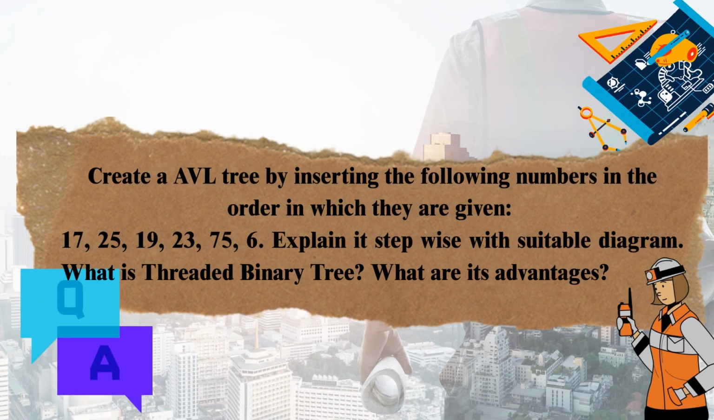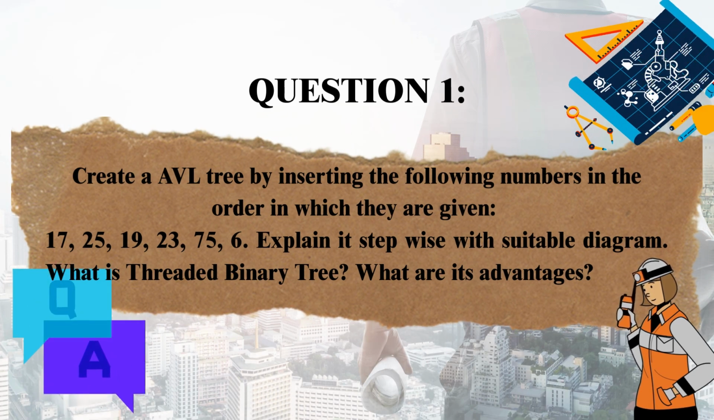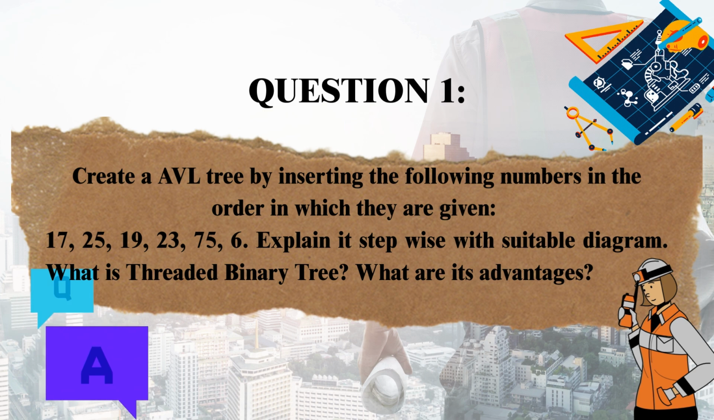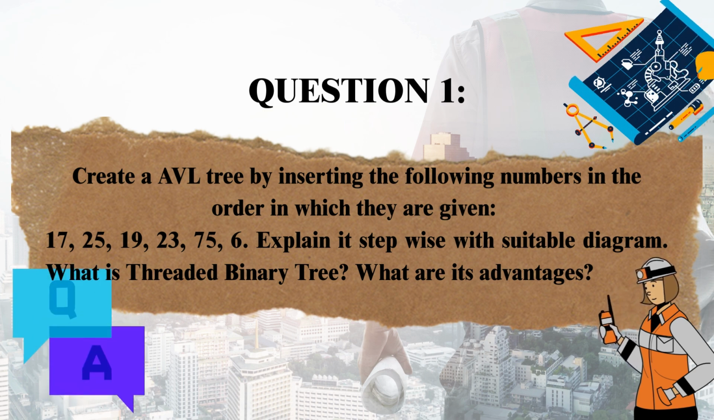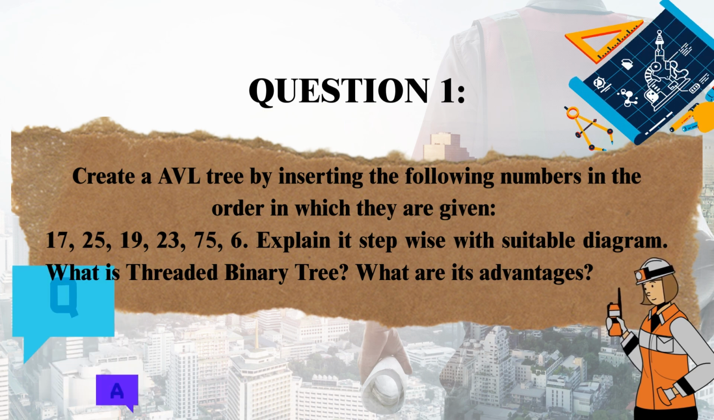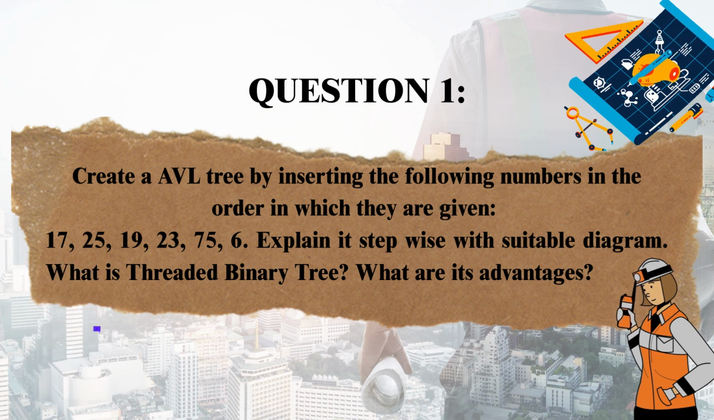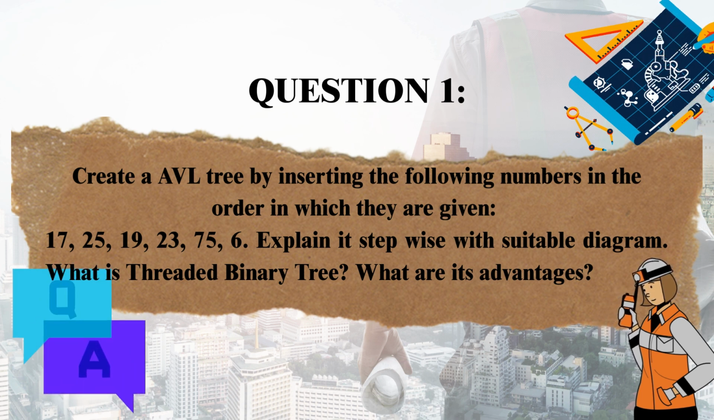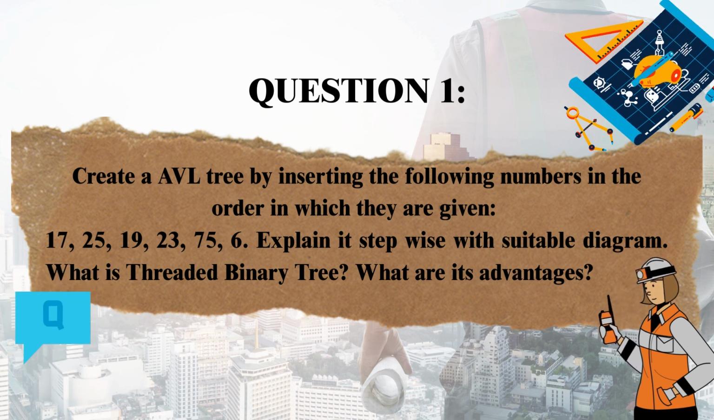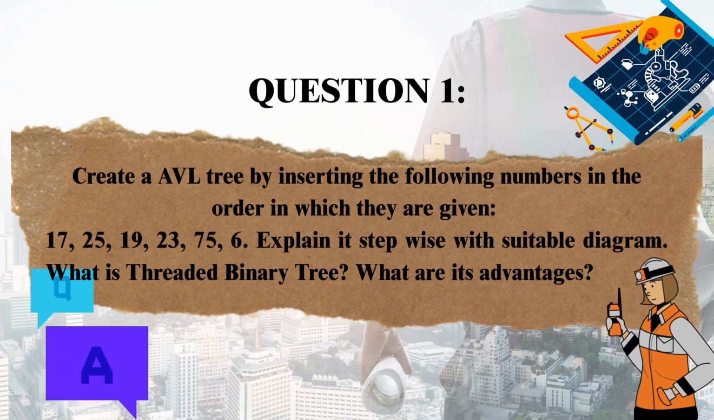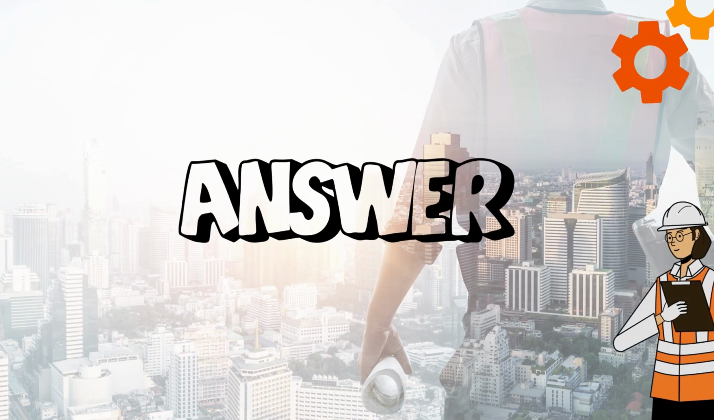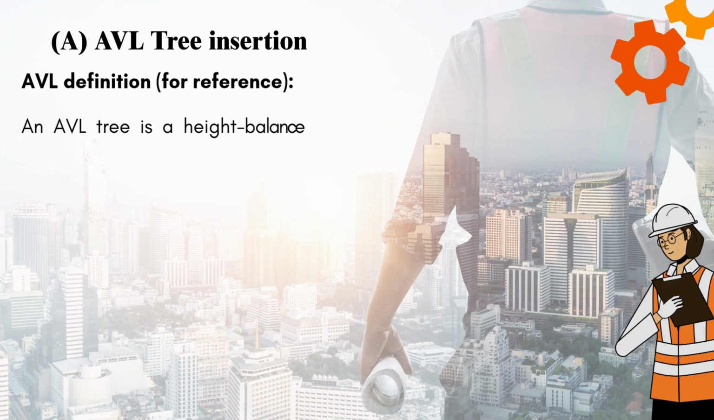Question 1. Create an AVL tree by inserting the following numbers in the order in which they are given: 17, 25, 19, 23, 75, 6. Explain it stepwise with suitable diagram. What is a threaded binary tree? What are its advantages?